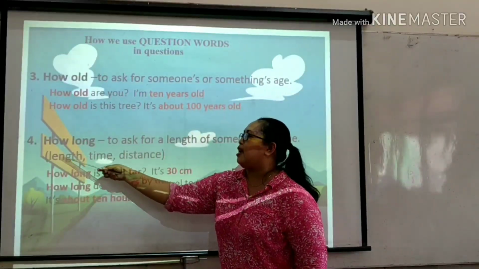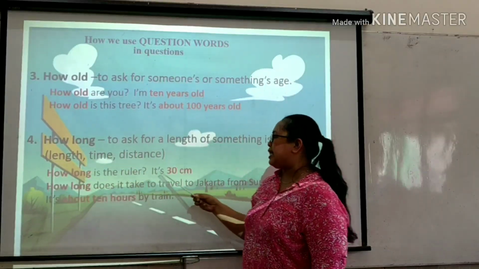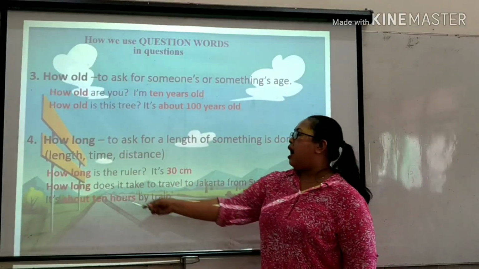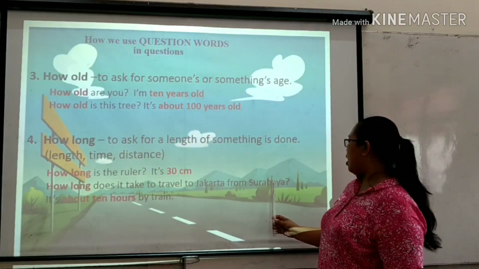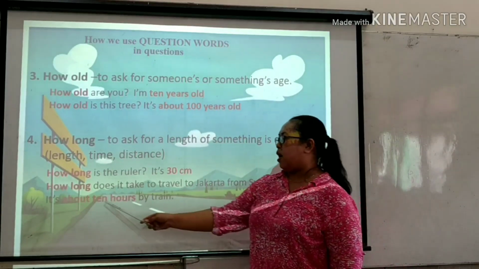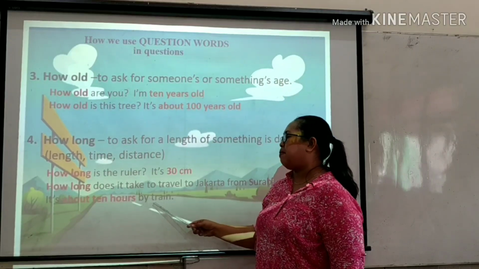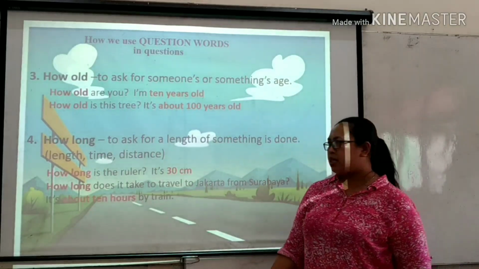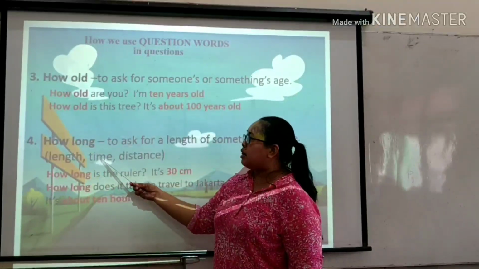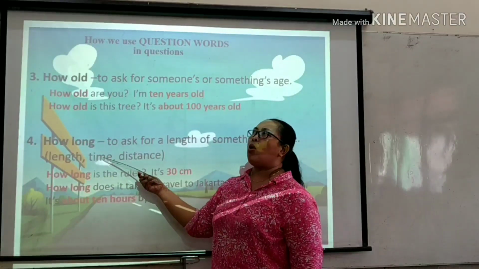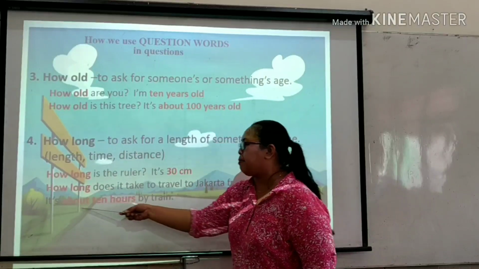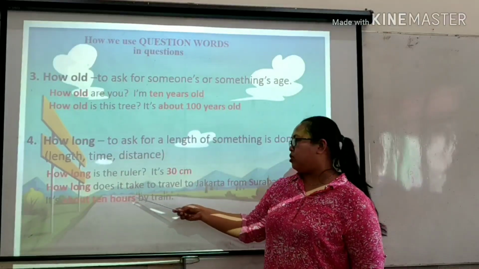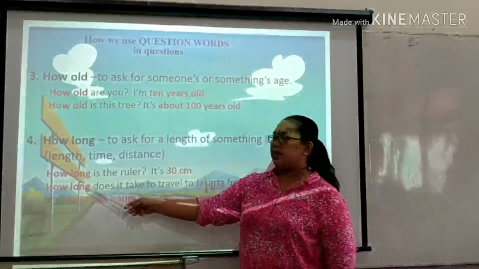It's 30 centimeters. How long does it take to travel from Jakarta to Surabaya? It's about 10 hours by train. See, it means ask about time, but not what time or when, but it's about the length of the time. It's about 10 hours. So you use how long. Next.